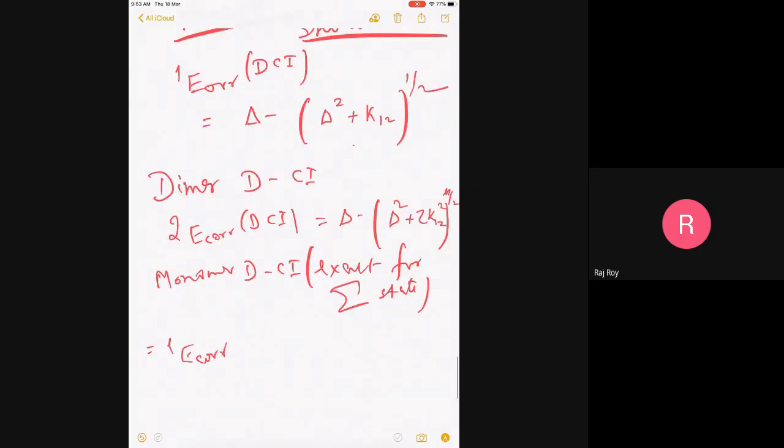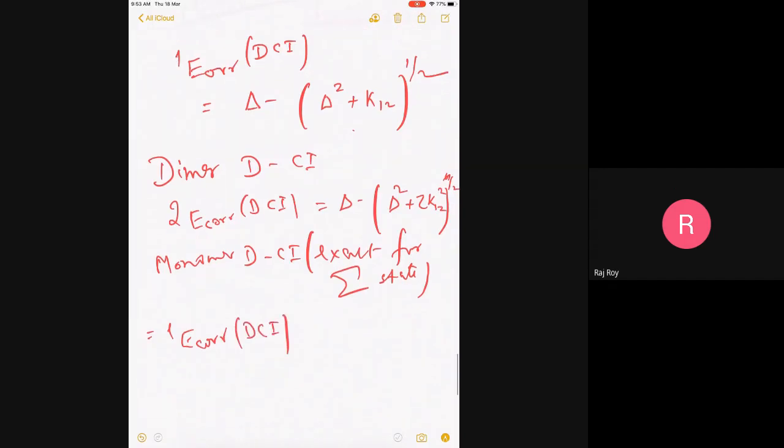Whenever I'm writing this superscript, it means how many monomers there are. Delta minus square root of delta square plus K12 square. So very similar, except that there is a factor 2 here, which is missing. I hope you see this. And now, I hope you also see the problem.